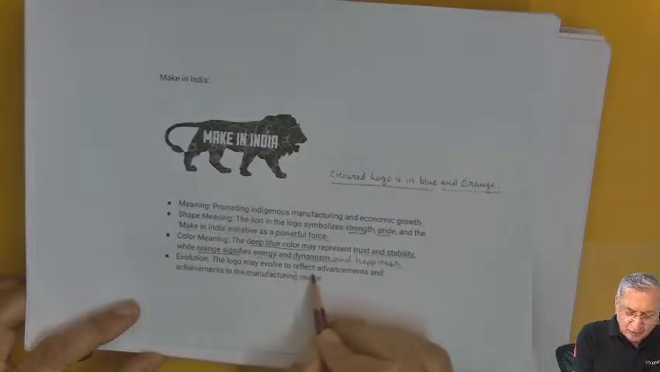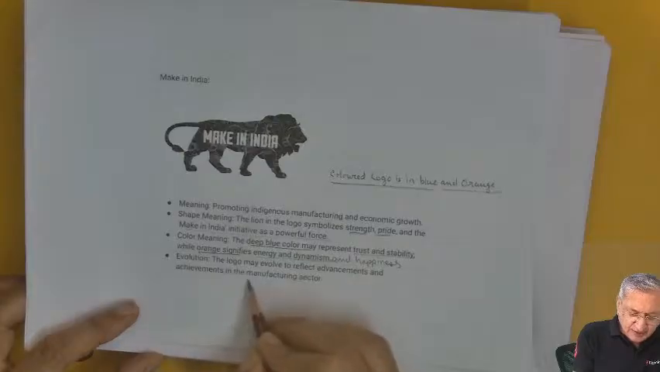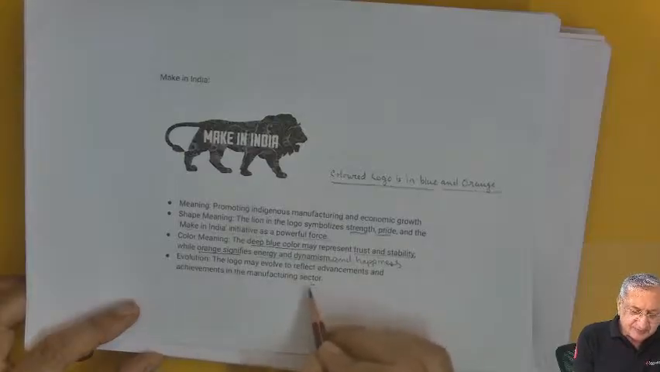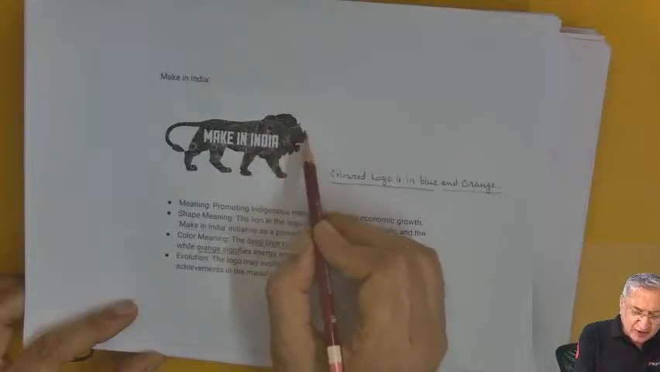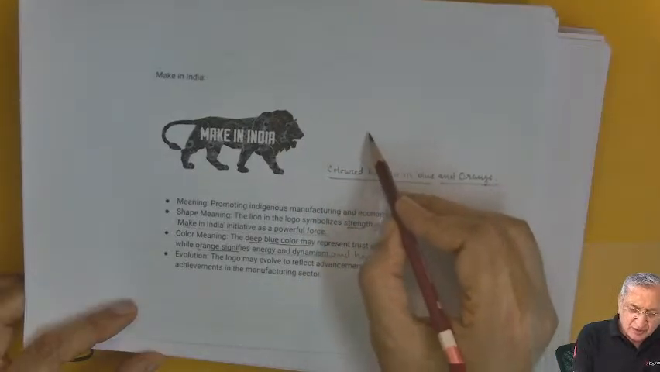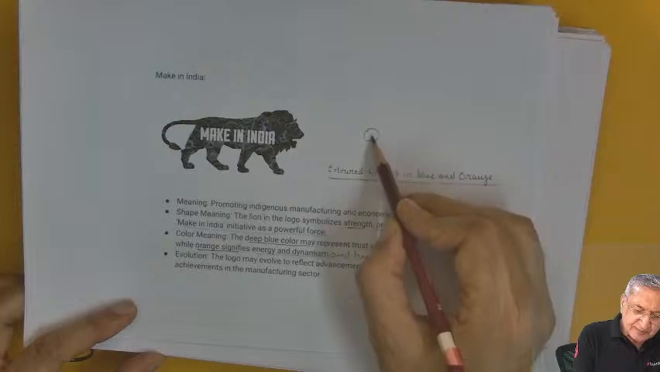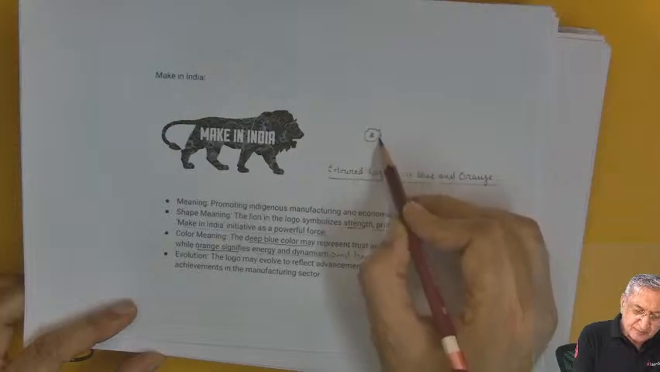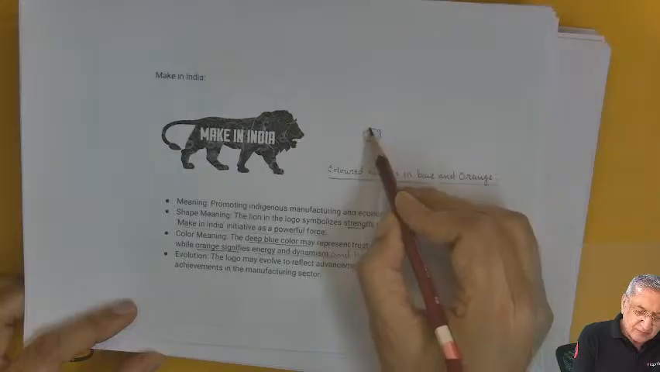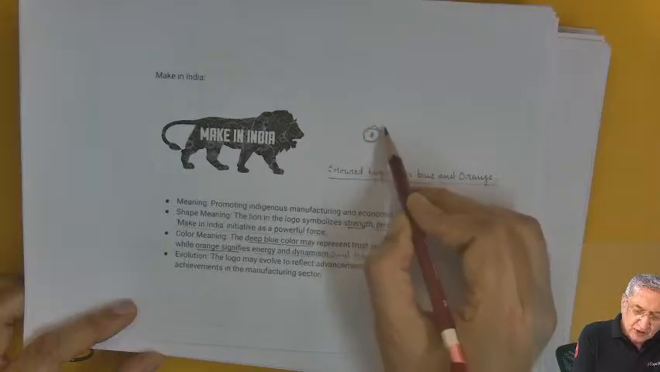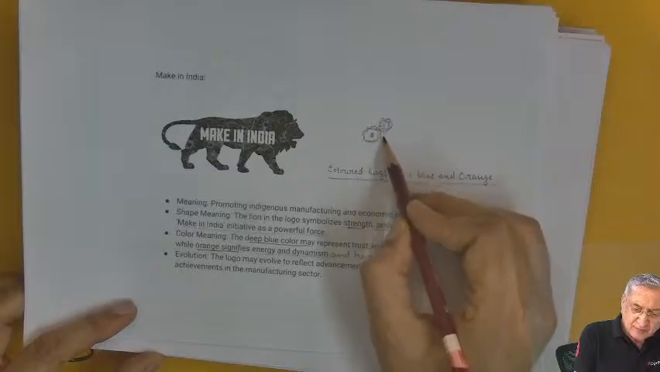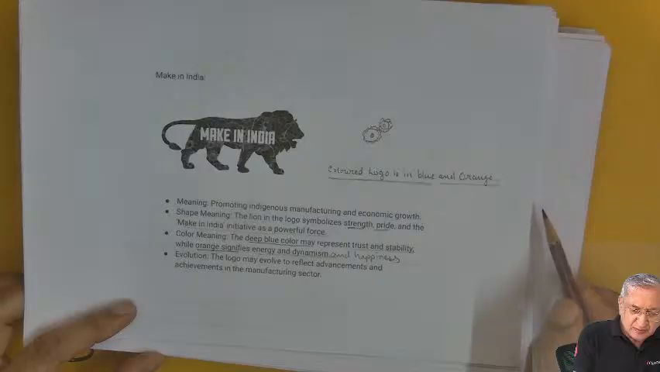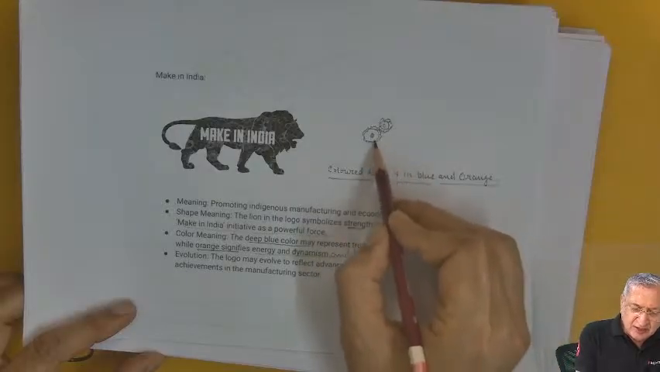Evolution, the logo may evolve to reflect advancements and achievement in the manufacturing sector. Inside, you will find a lot of gears indulging into one another. That shows the movement. A gear into bigger or smaller gear. Kind of this shows industrialization.